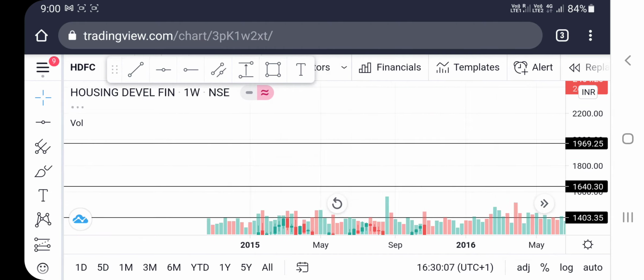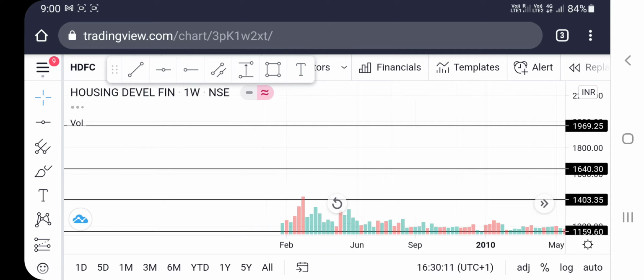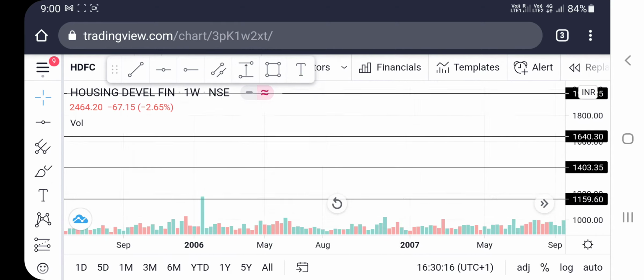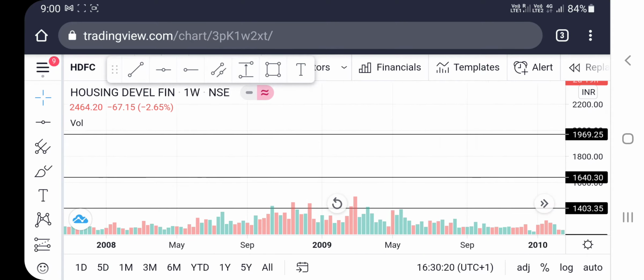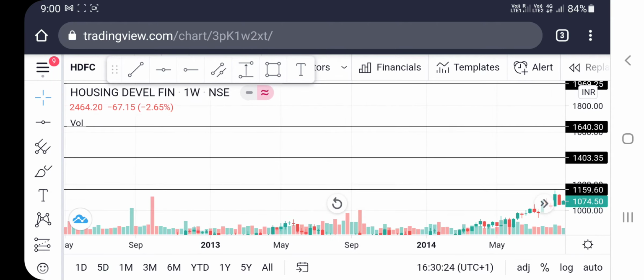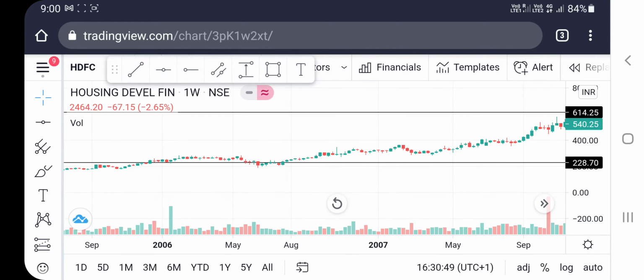We will scroll the chart from 2009, 2008 level. You can see this is the chart of HDFC. Here you can see in 2006 it broke this resistance.